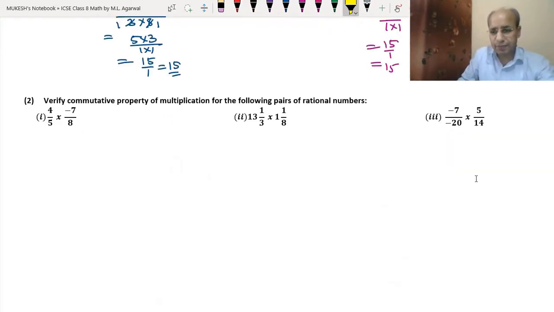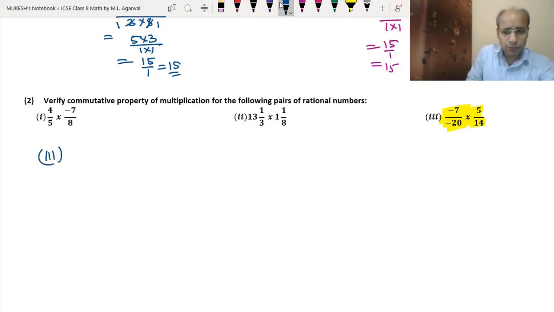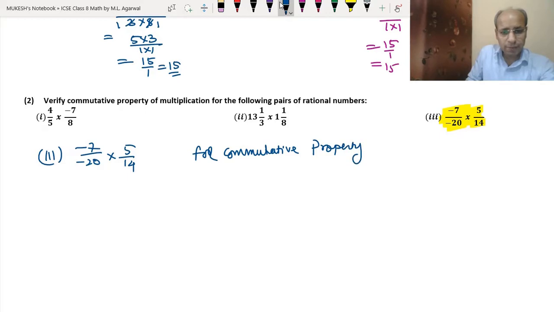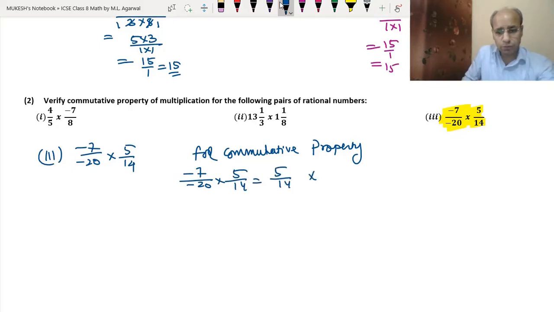In the third part we have the numbers minus 7 upon minus 20 into 5 upon 14. So if we are going for the commutative property, we have minus 7 upon minus 20 into 5 upon 14 should be equal to 5 upon 14 into minus 7 upon minus 20.